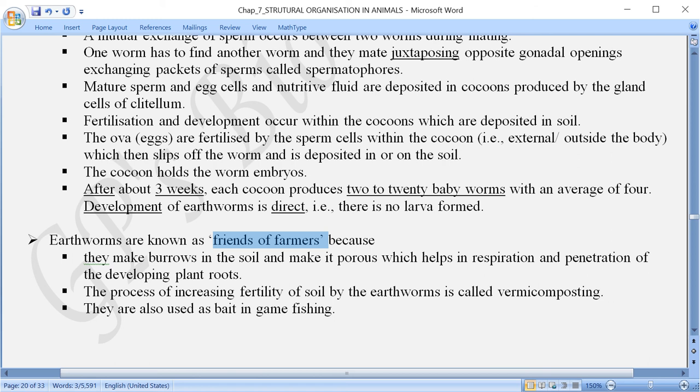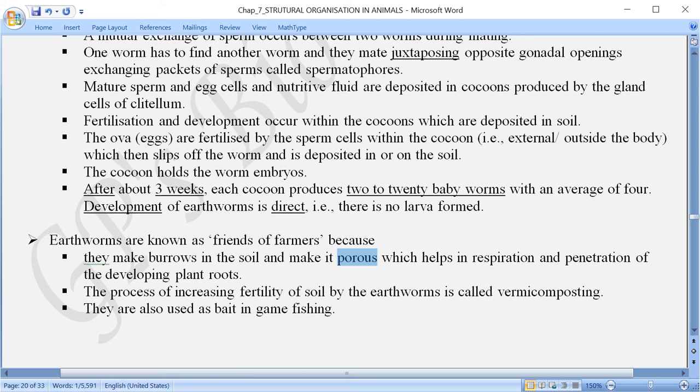So when they eat this humus, what happens? They help in further decomposition. They move into the soil, come out of the soil, and during that time they make the soil loose. Means they help in loosening of the soil. The soil becomes porous, and as a result the air can penetrate into the deeper part of the soil where the roots are in need of oxygen.